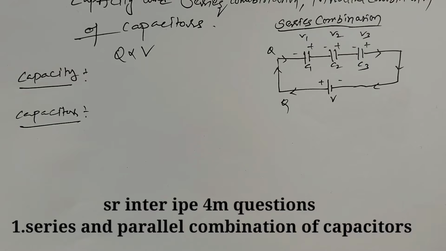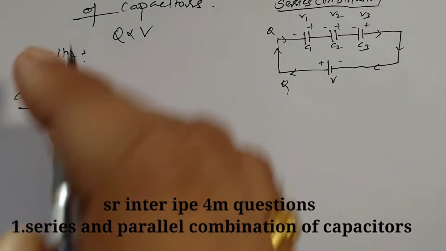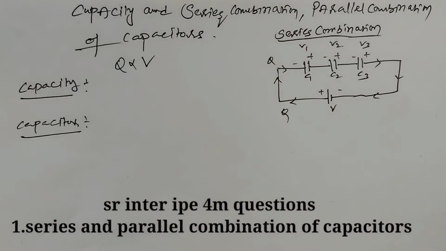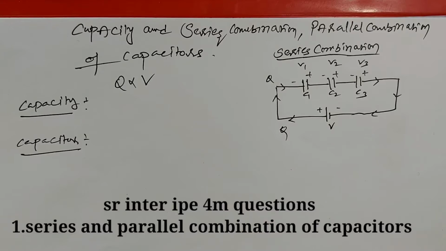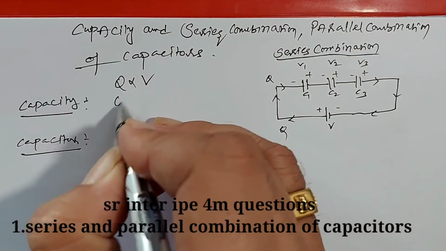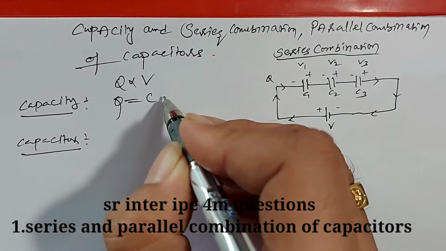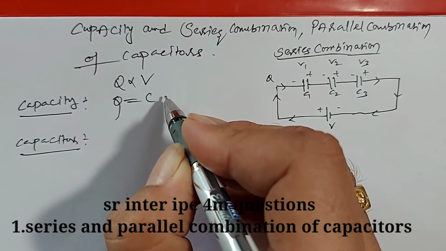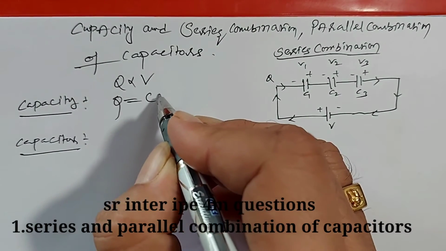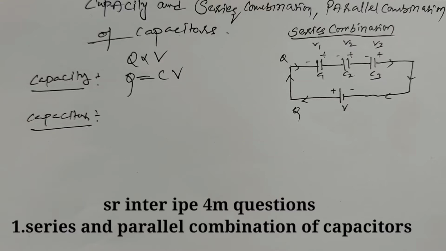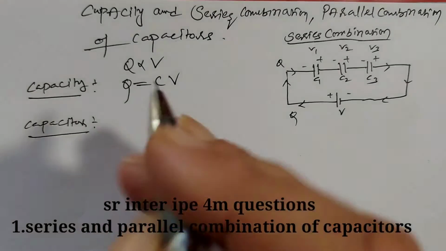When the charge is given to the conductor, the voltage on the conductor also increases. So removing the proportionality, we put a constant, C. C is a constant called the capacity of a conductor.